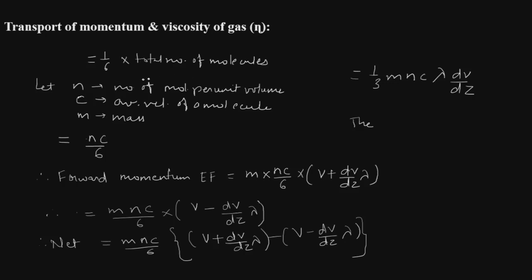So we are taking 1/6 of the total number of molecules as the number along any one direction. We will take n as the number of molecules per unit volume, c as the average velocity of the molecules at a given temperature, and m as the mass of the molecule.